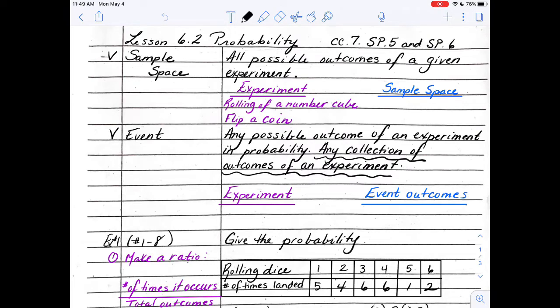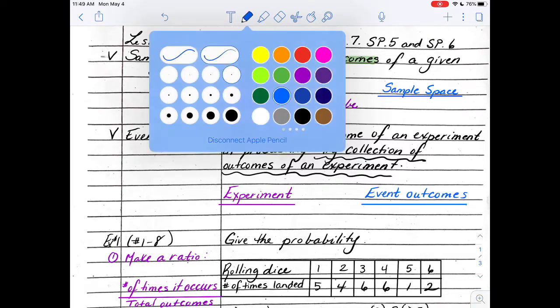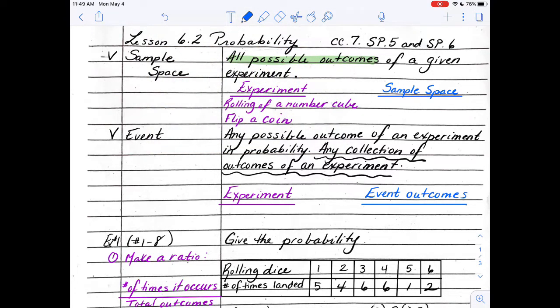Today we want to look at sample space as one of the vocabulary words. And again, it is all possibilities of a given experiment. So if I give you rolling of a number cube, what would be the sample space? Well, the sample space would not be 0. There is no 0 on a number cube. It's only 1, 2, 3, 4, 5, or 6. There's nothing else you could possibly get on a die. Those are the only 6 numbers.